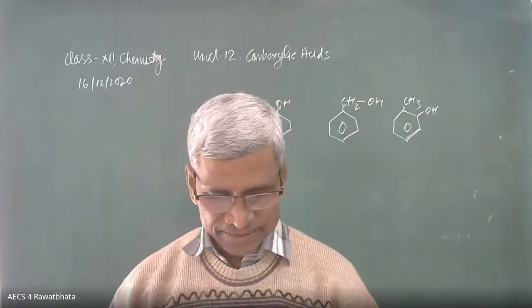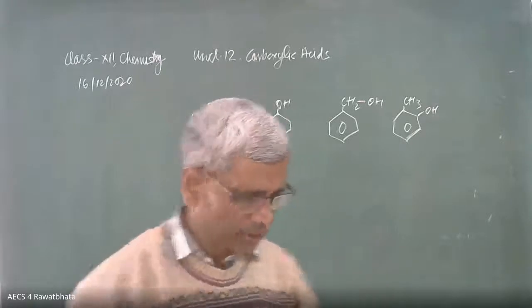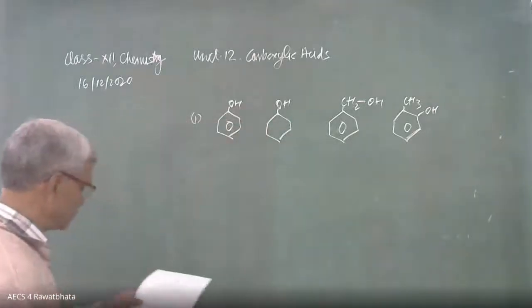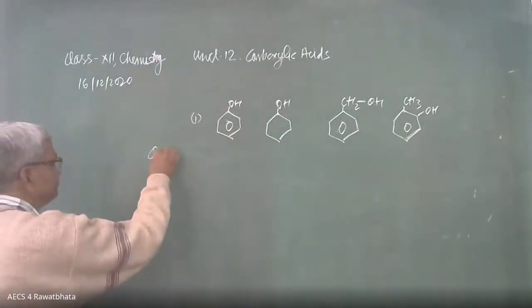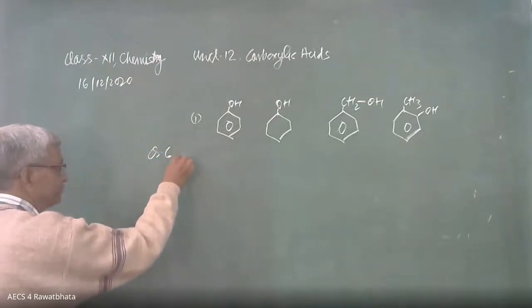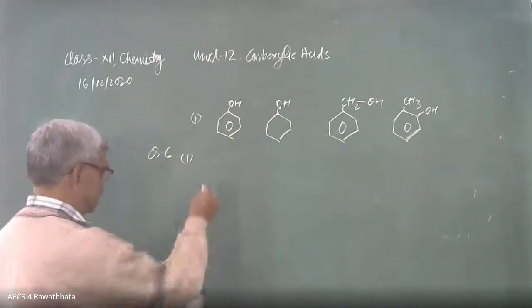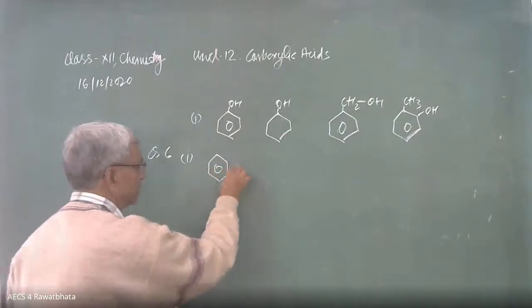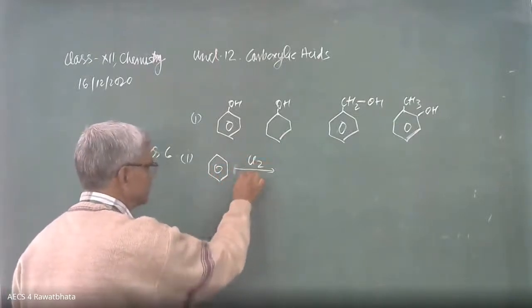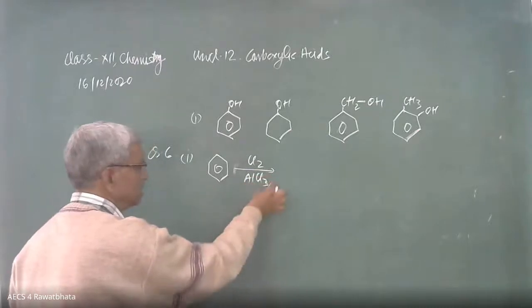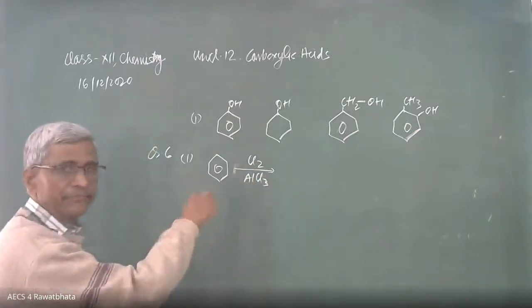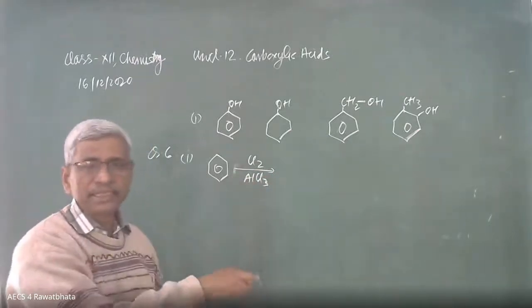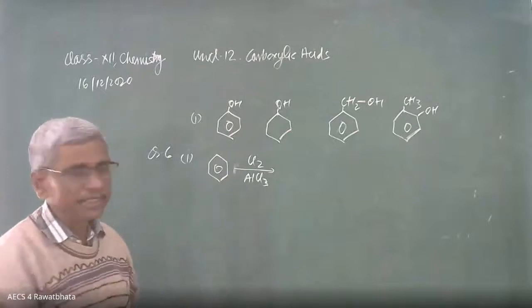Another question number 6. Identify X, Y, Z. So let me write that reaction. Question number 6. First part, it is benzene. Benzene combines with chlorine in presence of AlCl3, a halogen carrier. It may be FeCl3, it may be AlCl3, it is working as halogen carrier.